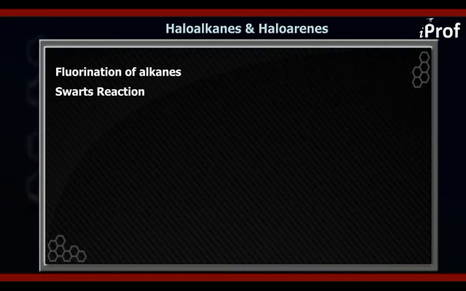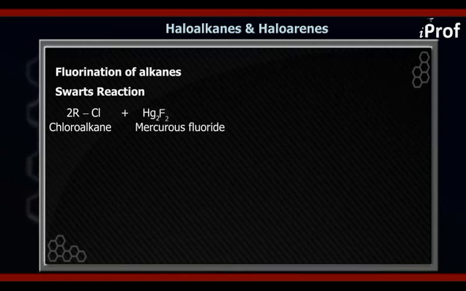Suppose we have RCl and we add an inorganic fluoride, suppose Hg2F2, which is known as mercurous fluoride. We can also add antimony trifluoride, that is SbF3. We can also add AgF and so on.